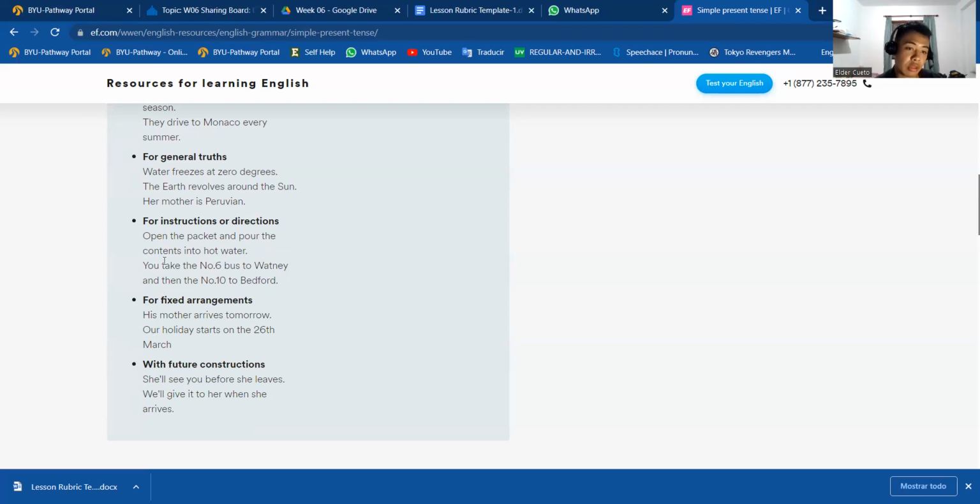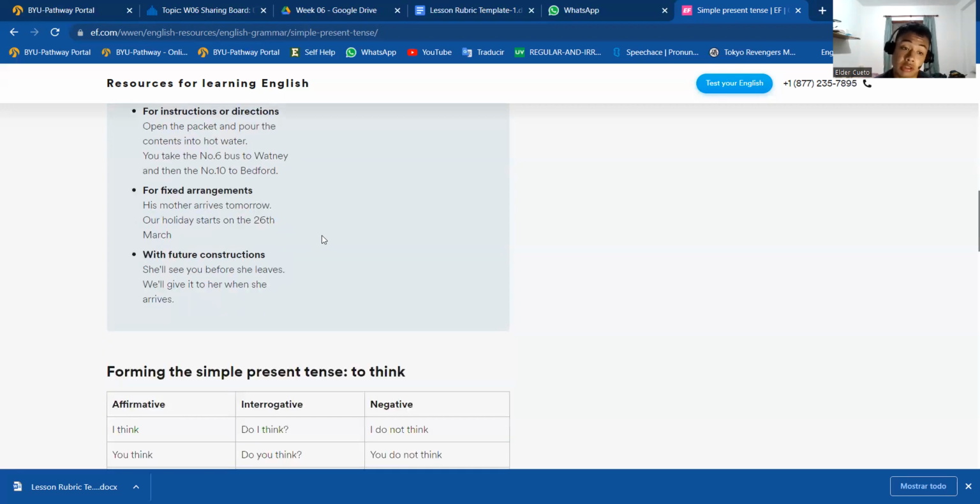Nothing else. For example, open the packet and pour the contents into the hot water. You take the number 6 bus to Watney, and then the number 3 bus to Bedford. You know, it's something easy. That's why we can use present simple when giving instructions or directions.